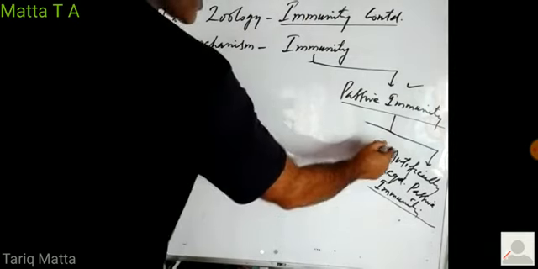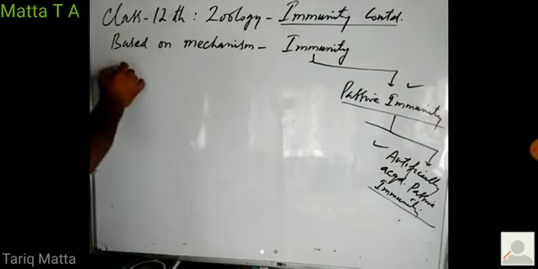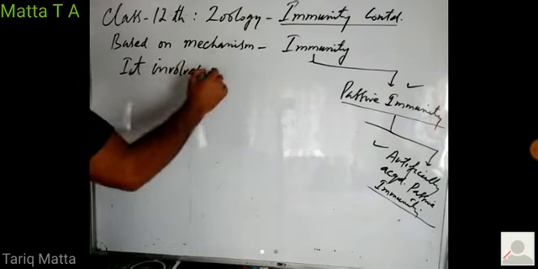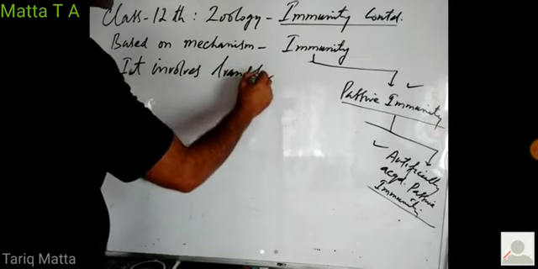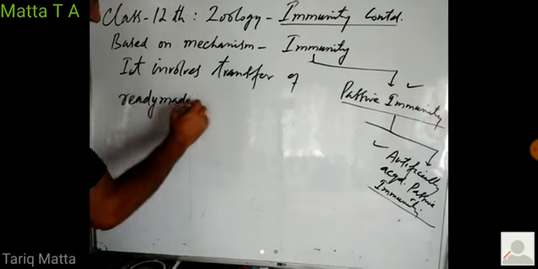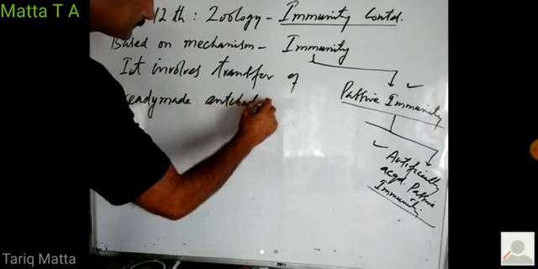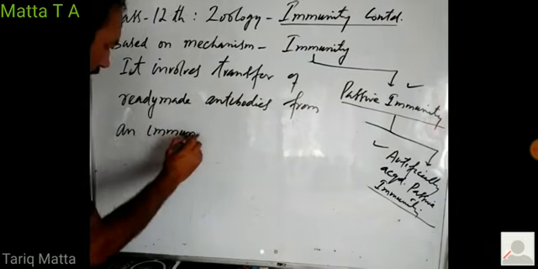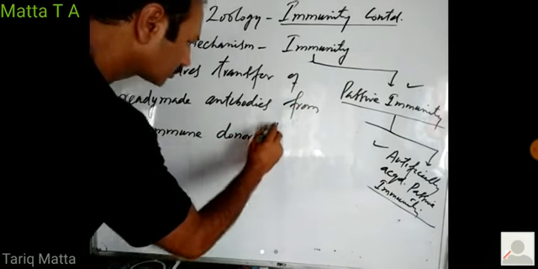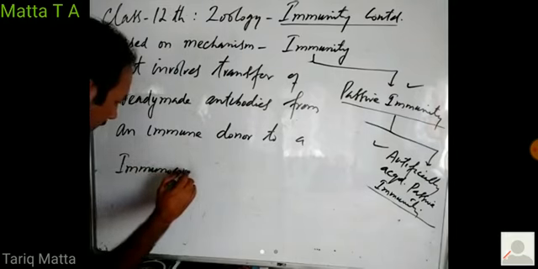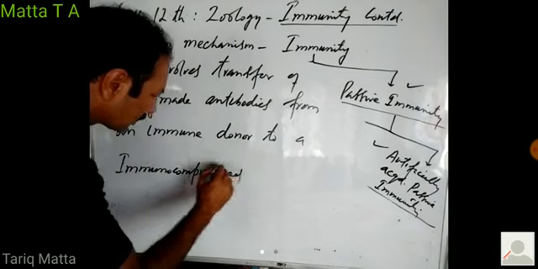In this artificially acquired passive immunity, it involves the transfer of ready-made antibodies from an immune donor to an immunocompromised recipient.